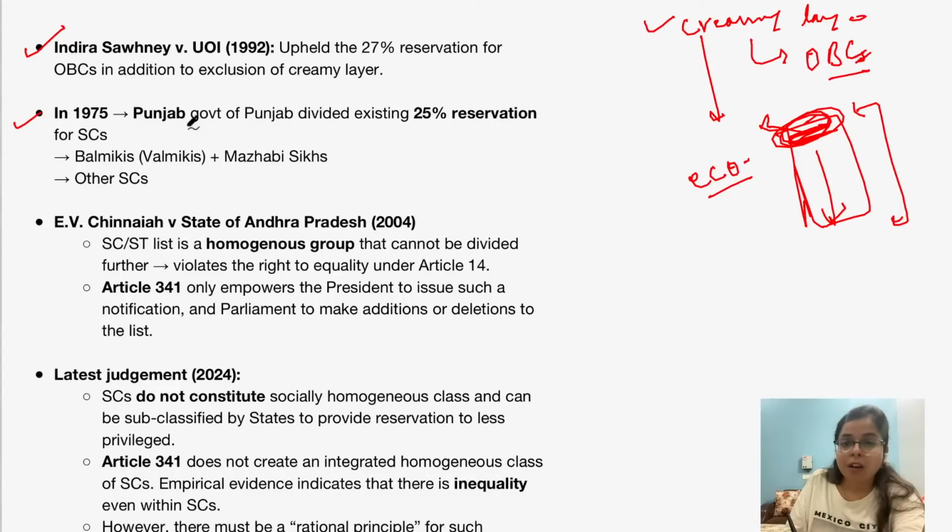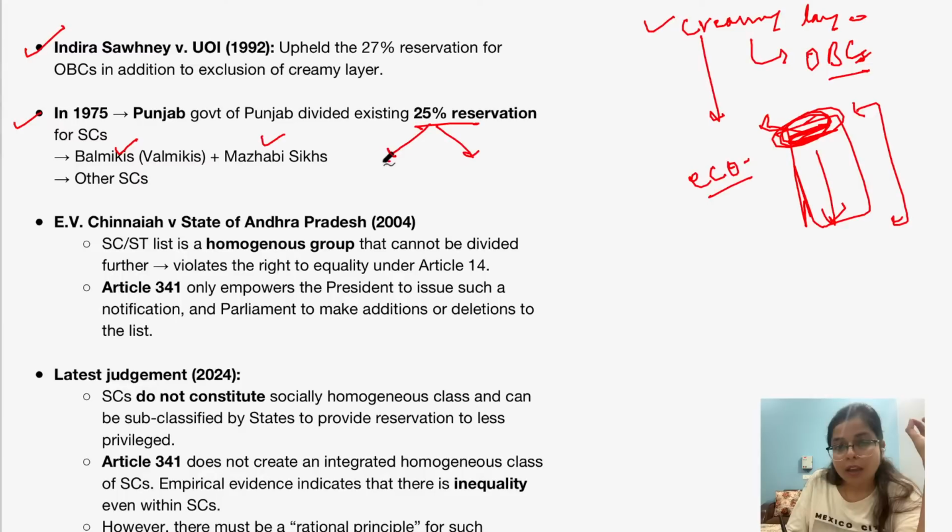Okay. Now back in the year 1975, the Punjab government gave 25% reservation for scheduled caste in the state of Punjab. By releasing a notification, the Punjab government said that within this 25% reservation given to scheduled caste, 50% of it will be given to Valmiki and Mazhabi Sikh scheduled castes, and another 50% will be given to all other remaining scheduled caste groups present in Punjab, right?